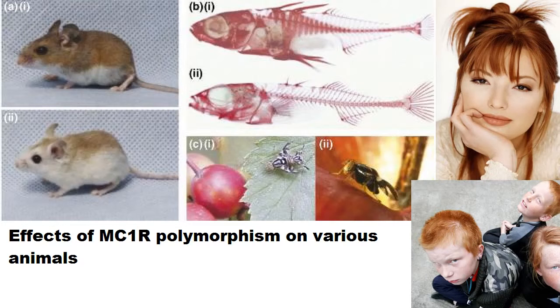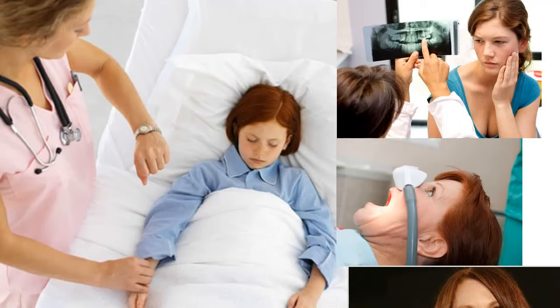The polymorphisms in this gene that produce red hair color also cause the person to metabolize anesthesia at a different rate. The result is that redheads generally need about 20% more anesthesia during surgical procedures to maintain the same level of suppressed awareness. That's an important thing to know, especially for redheads and their anesthesiologists.